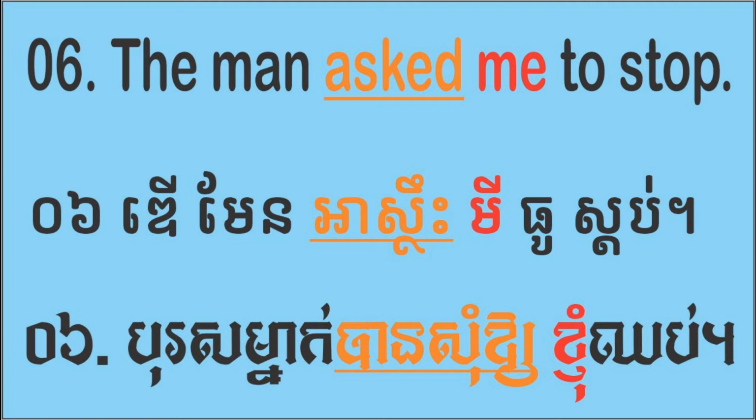So we read asked me, not asked me. Asked me to stop. Me is an object because it stands behind or after the verb asked. The man asked me to stop.